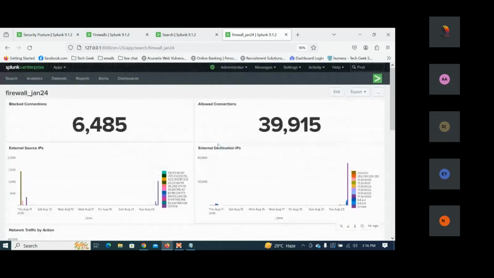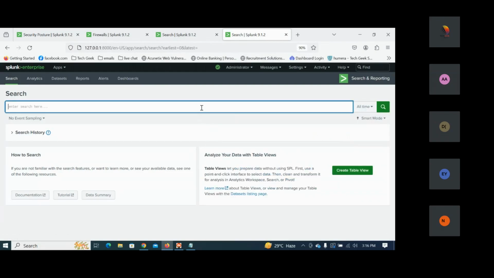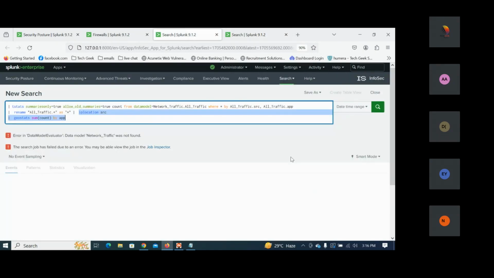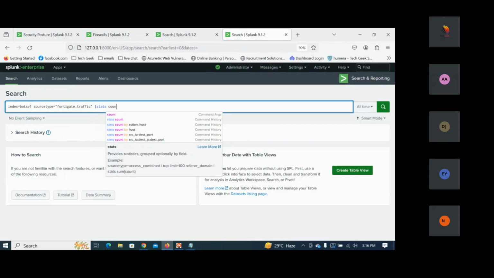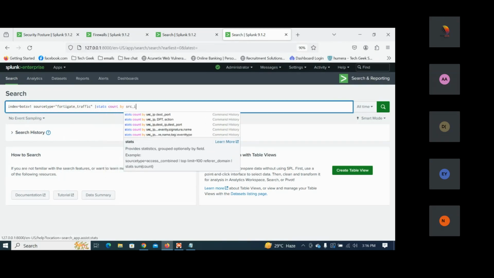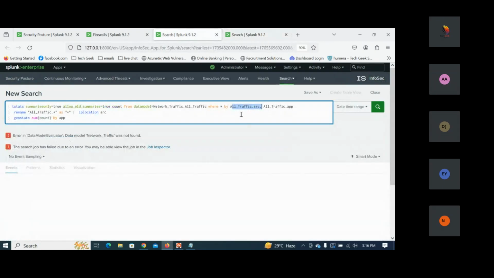So what are the apps they have used? For that, let us do the same query here. Let's understand first. Incoming traffic is a source IP. That's the reason index equal to botsv1. We can see that source type is equal to FortiGate traffic. So incoming traffic is a source IP, right? So I can put the bar and say stats count by source_IP. With this, this is the incoming traffic we got.